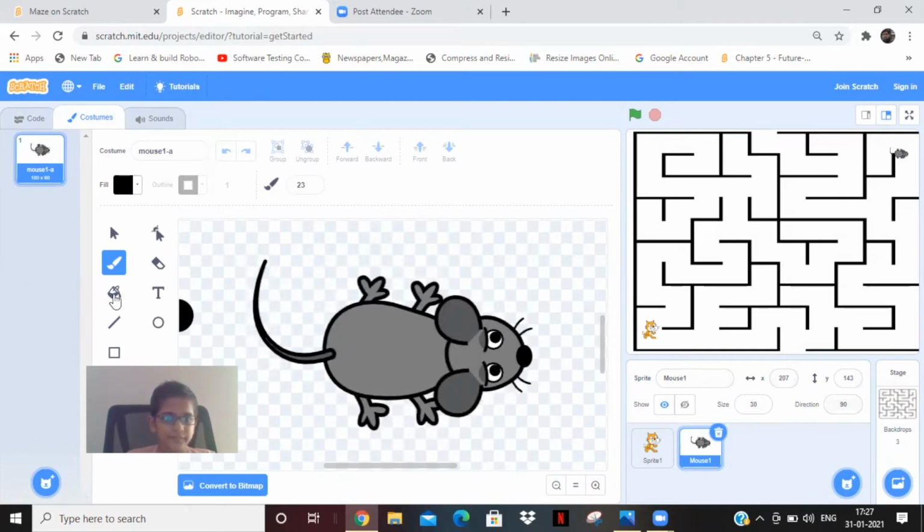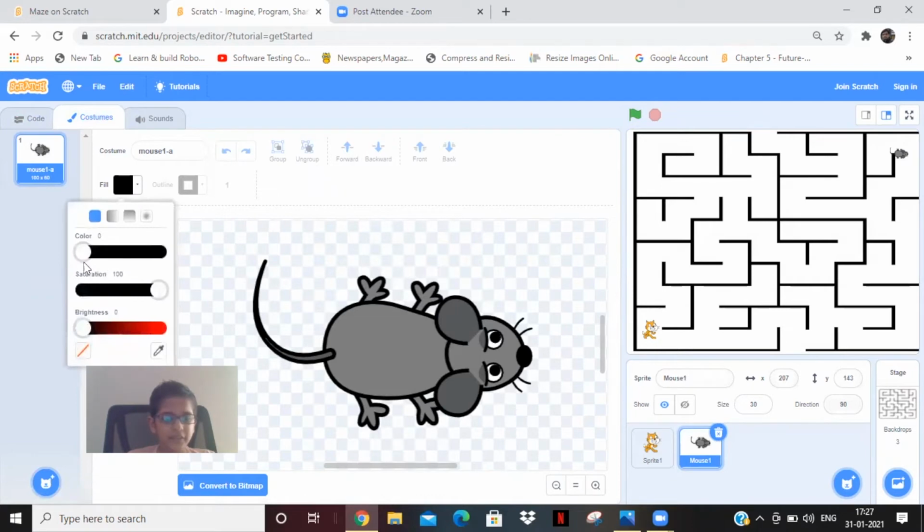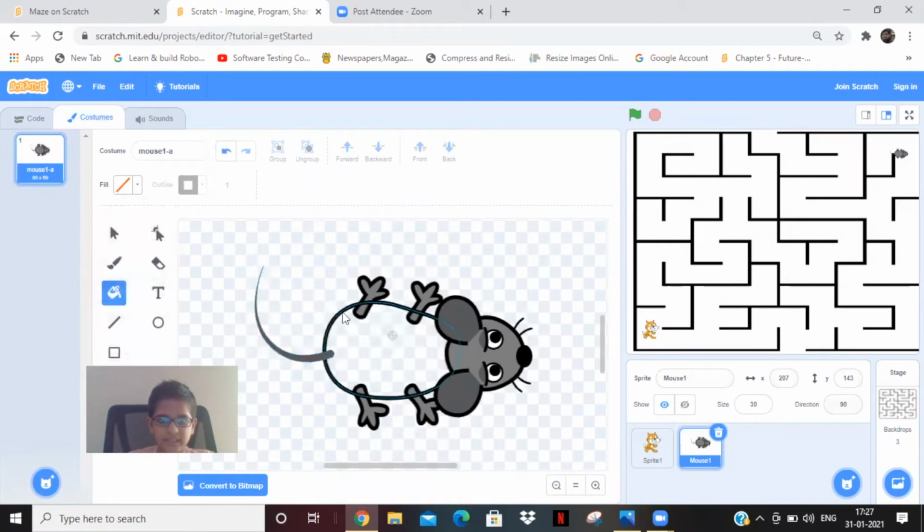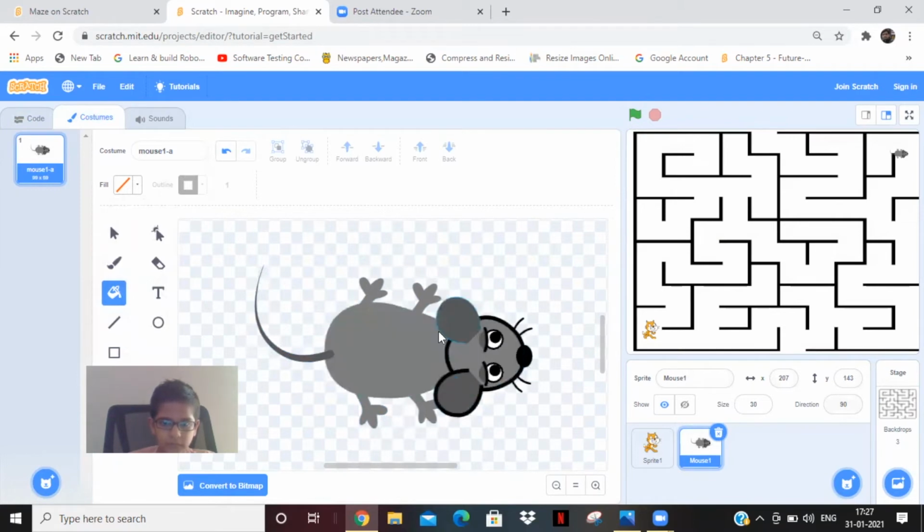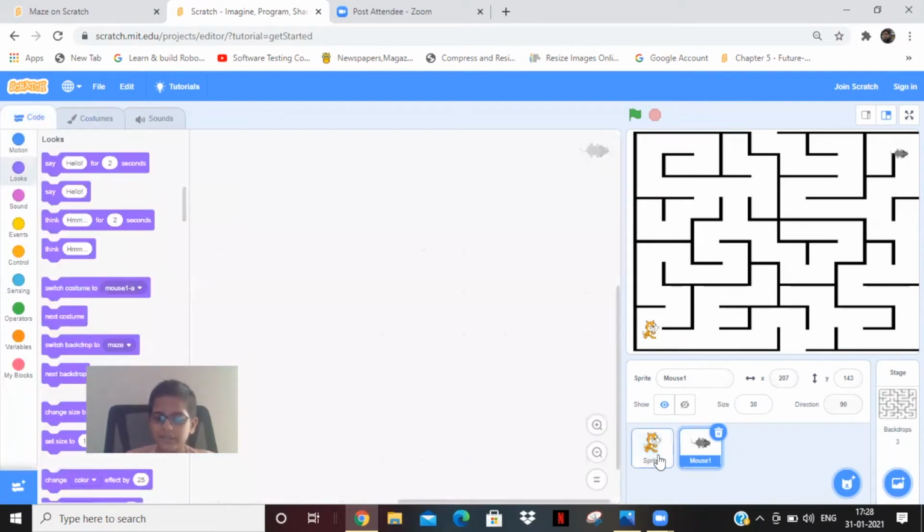Here, wherever there is black, change it to grey like this. Then go to code and let's do coding for the cat.